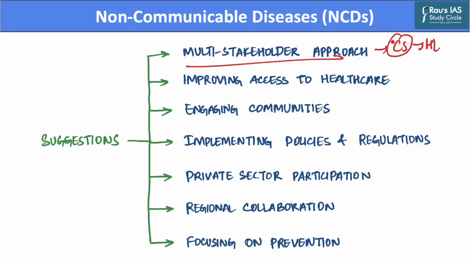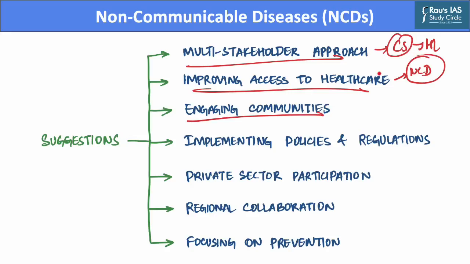Further, there is also a need to improve access to healthcare services. By improving access to quality healthcare, which includes affordable medication as well as essential medical services, it can help manage people and treat their non-communicable diseases in a more effective manner. Further, there is also a need to engage with communities.